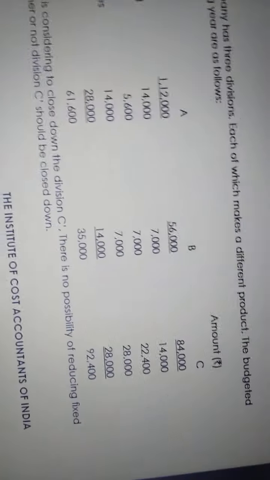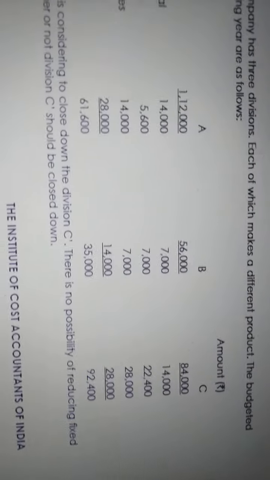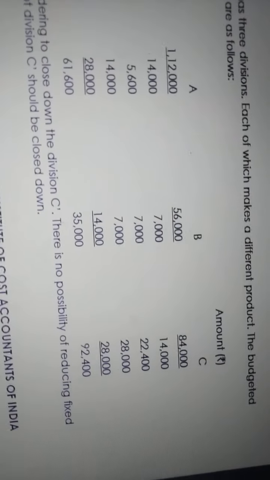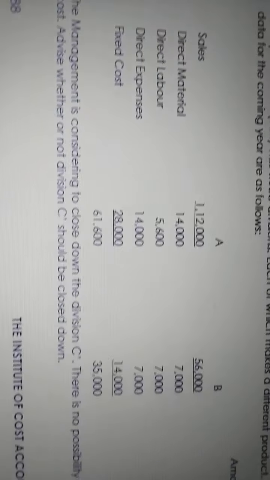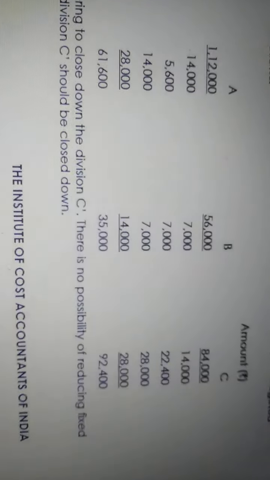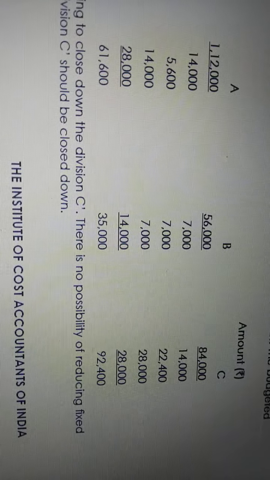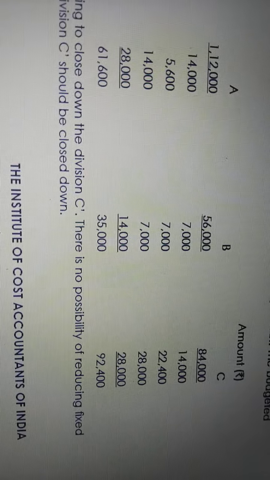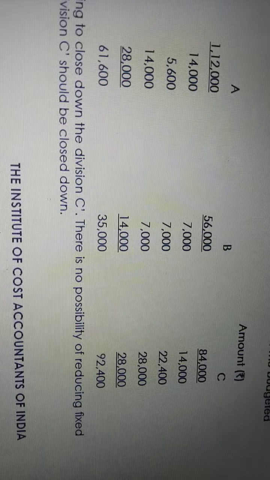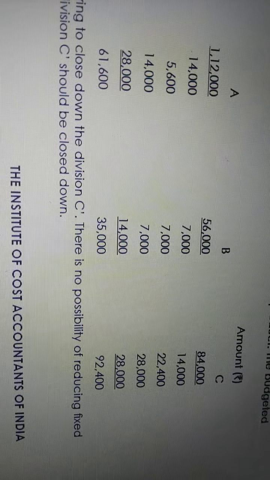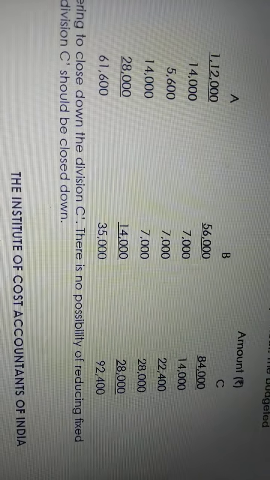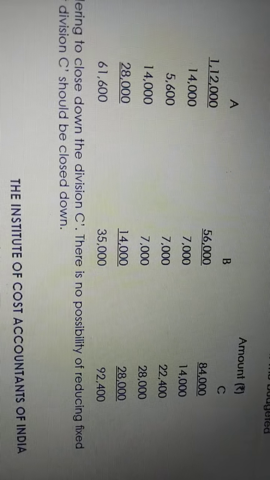Why is it not performing well? If you see, the sales value for C is 84,000. What is the total cost? The total cost is 92,400. 84,000 is the sales value and the total cost is 92,400. So C is presently in loss. If you consider C alone, it is in loss.